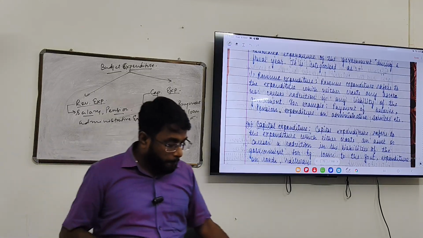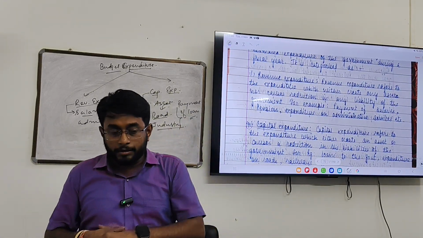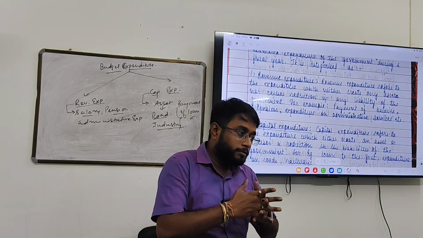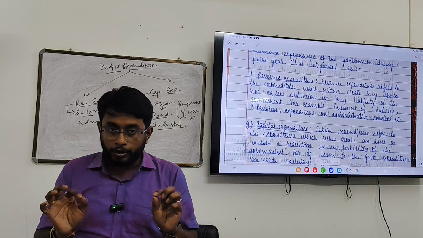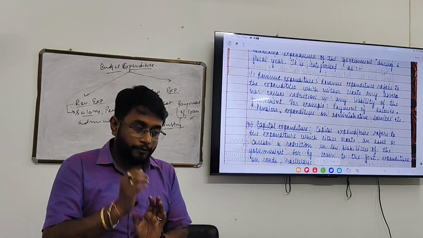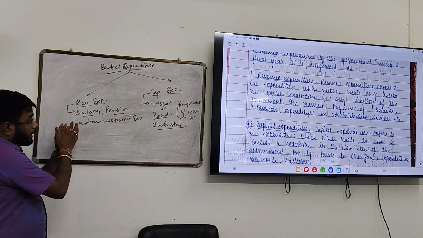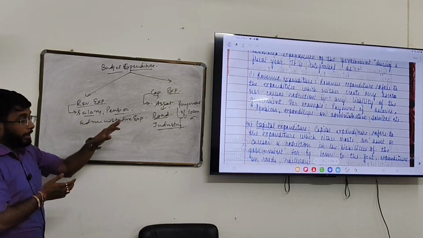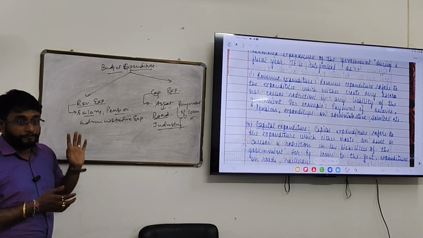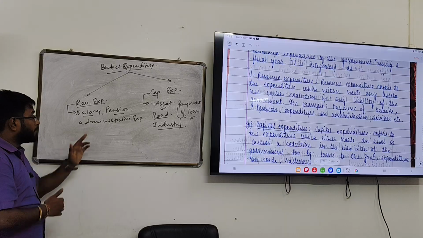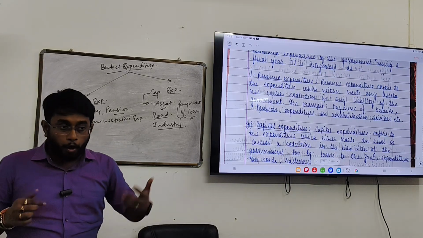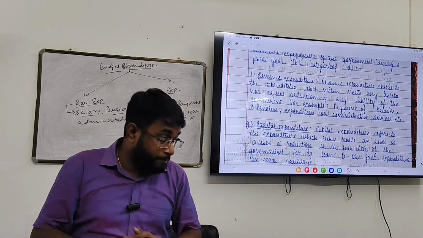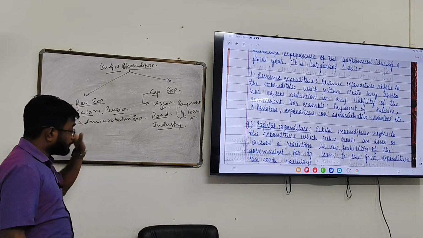So briefly speaking, just as we have two types of receipt, in the same way expenditure is of two types: revenue expenditure and capital expenditure. I will suggest that you focus on the examples, which will help you understand the definition. Revenue expenditure means giving salary, pension, administrative expenditure, maintaining law and order, giving scholarship. Clear? This is revenue expenditure.